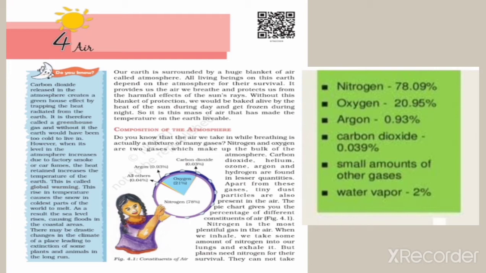Bacteria that live in the soil and in the roots of some plants take nitrogen from the air and change its form so that plants can use it.